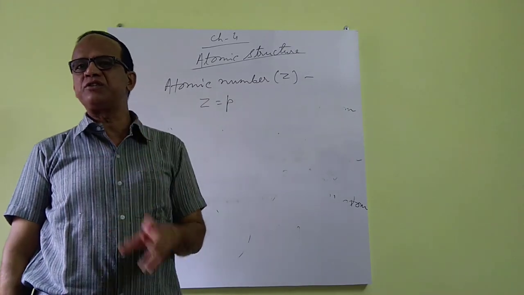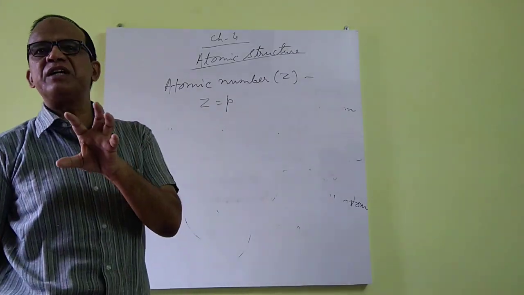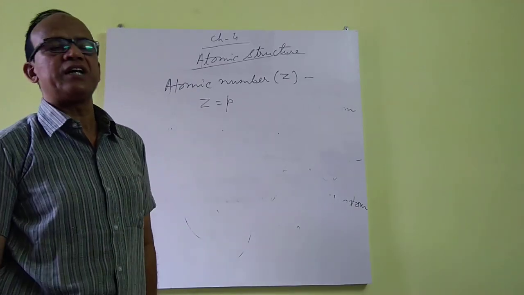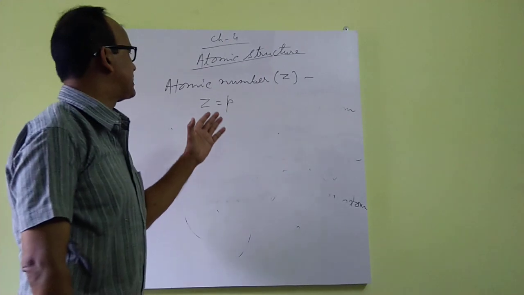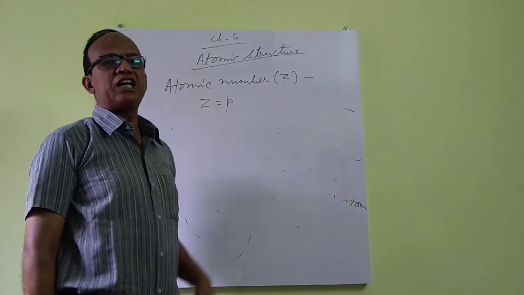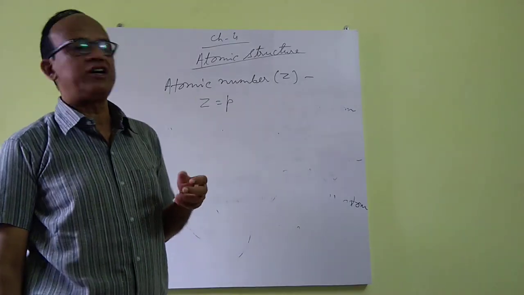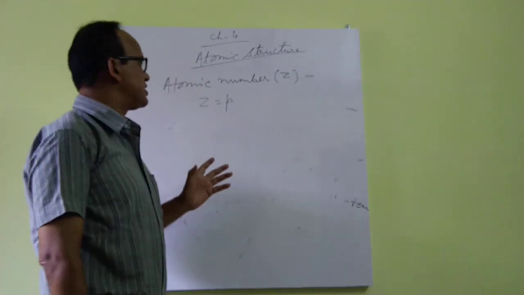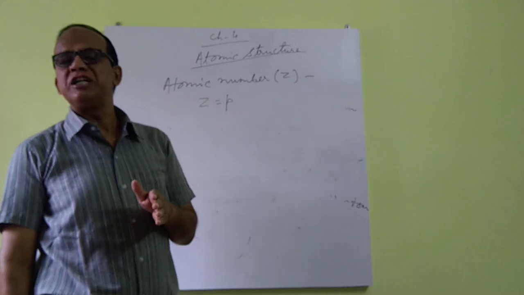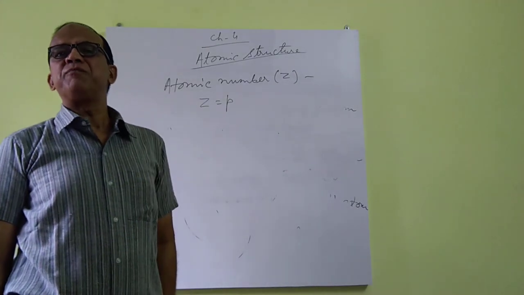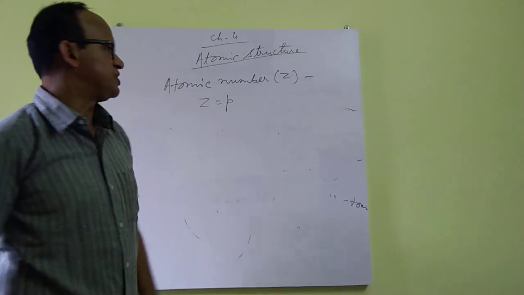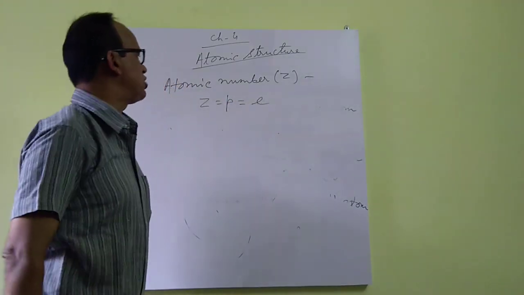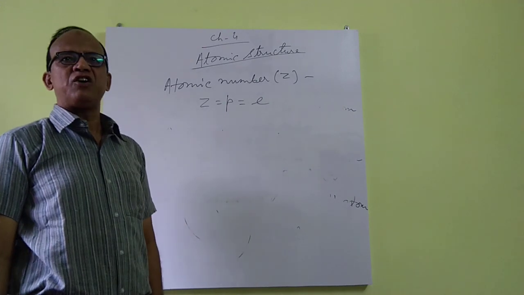Now here I would like to tell you that every atom is electrically neutral. That is, it carries no electrical charge. Although it contains negatively charged particle called electron and positively charged particles called proton, because number of electron is equal to the number of proton which neutralize each other. So atomic number is also equal to number of electron.